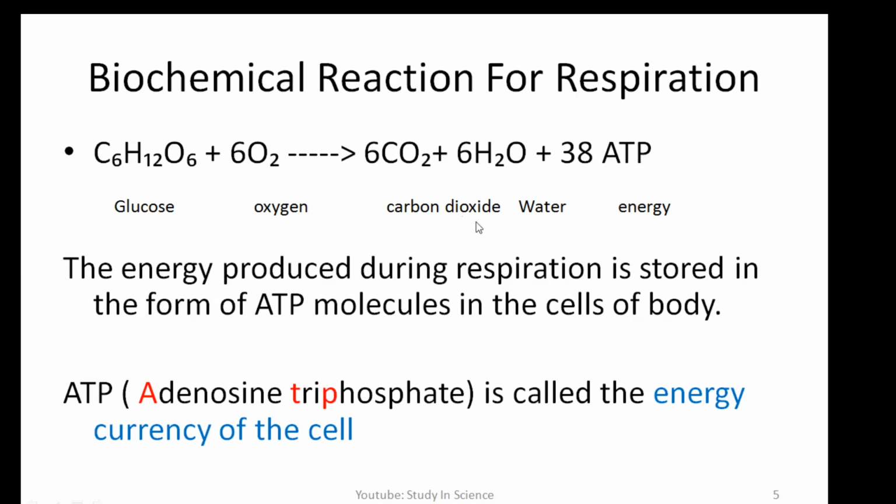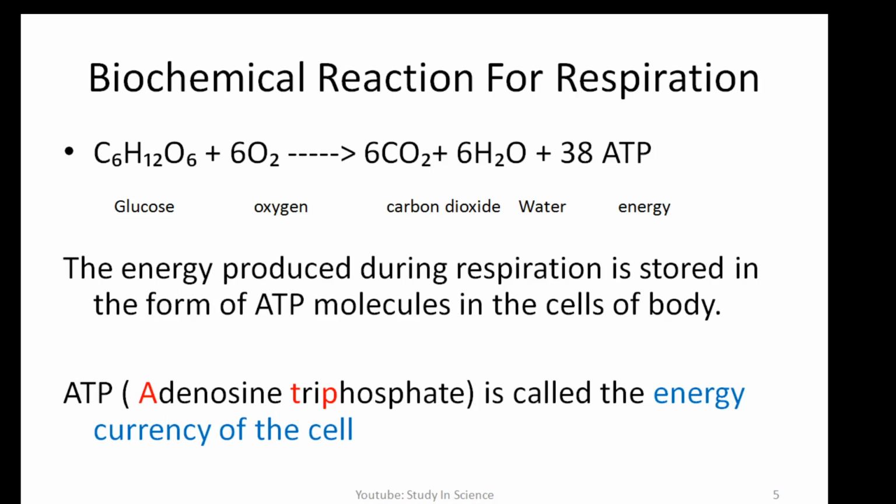Respiration is a biochemical process in which the food oxidizes to produce energy, and that energy is stored in the form of ATP molecules in the cells of the body. That produced energy is used for growth and repair of the cell.